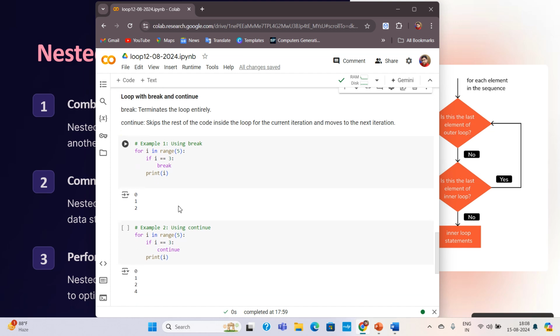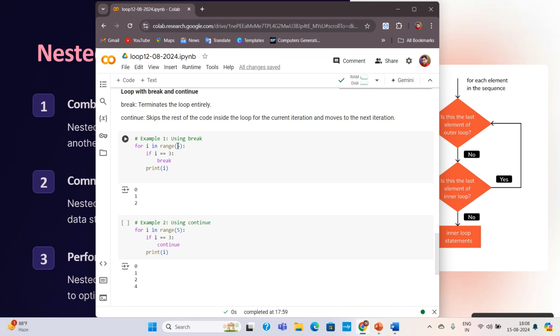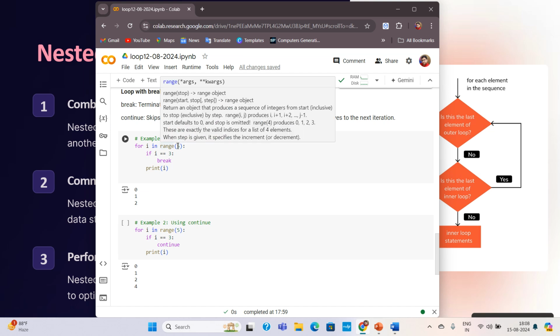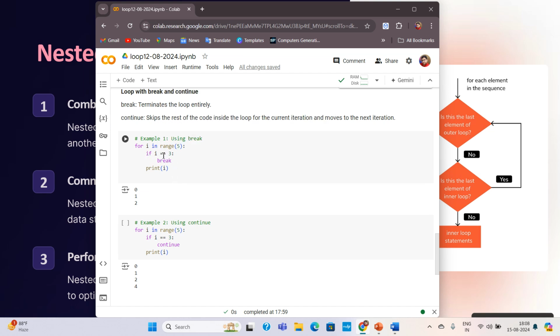Once we see here, the loop is supposed to run from 0 to 5, but we have used one condition, and we have said that when the value of I will become 3, you will come out of the loop. We have written here break. So that is why the control is coming out of the loop after running it up to 3.